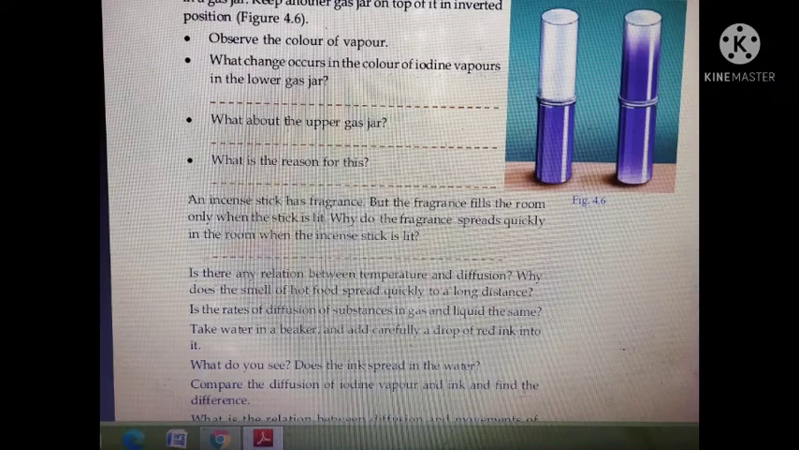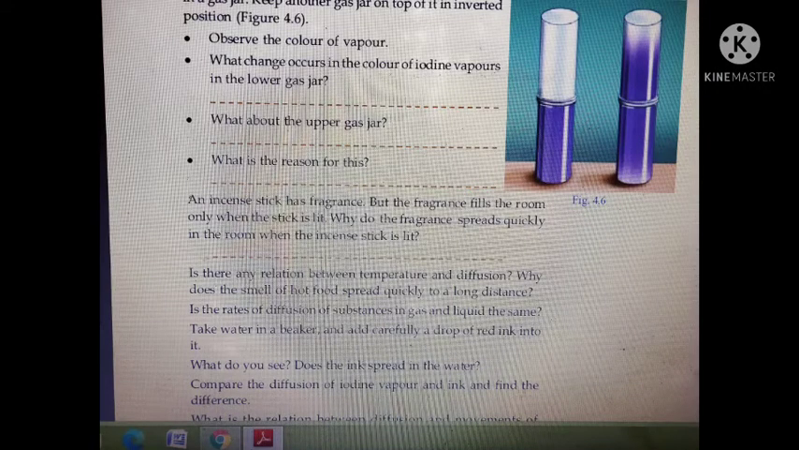Take water in a beaker and add carefully a drop of red ink into it. What do you see? It spreads into water. What may be the reason? Compare the diffusion rate of solid, liquid and gas.